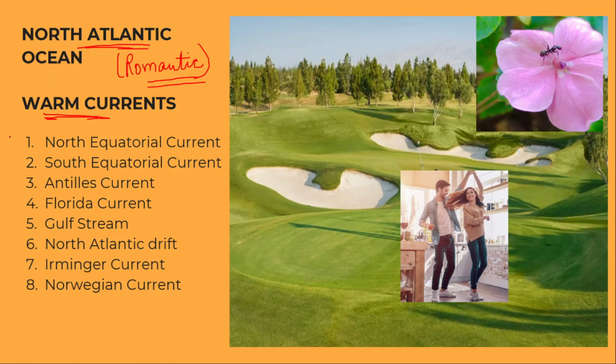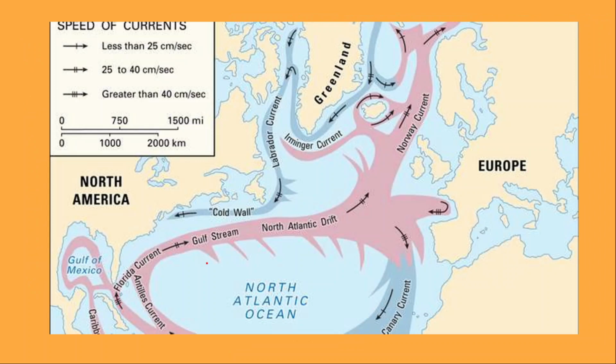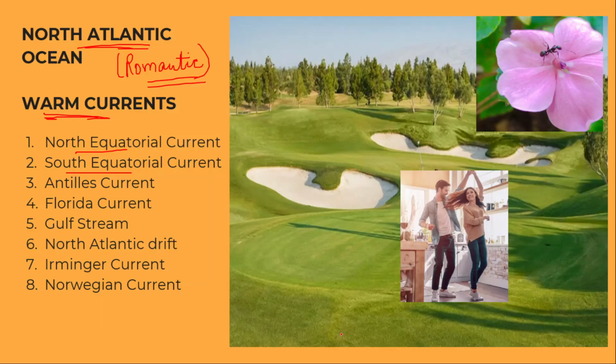Starting with the first ones, North Equatorial Current and South Equatorial Current. These are obvious because the equator is 0 degrees over here and it is very hot. So the North Equatorial Current and South Equatorial Current both will have to be warm ones. Equatorial current, north as well as south, will be warm currents.